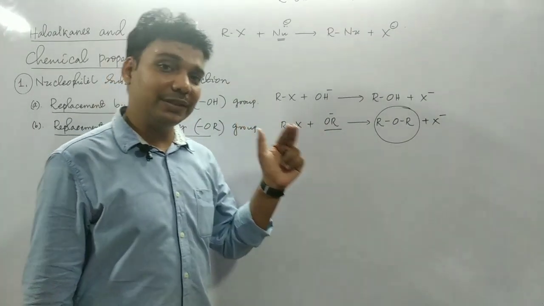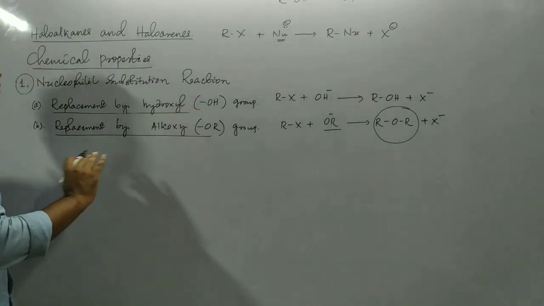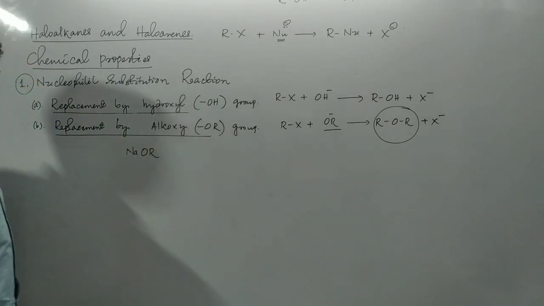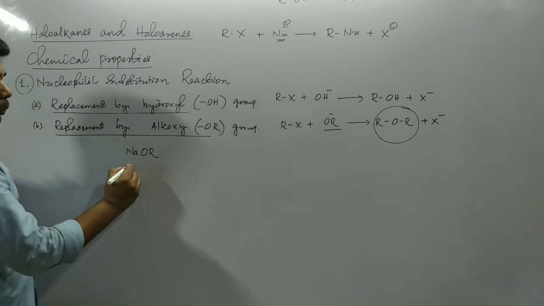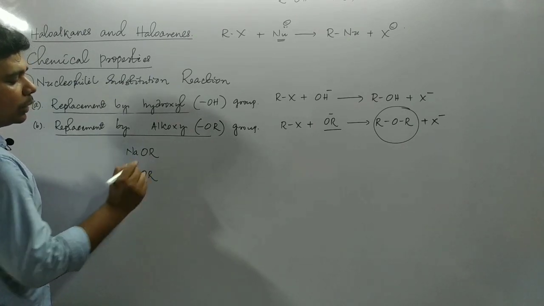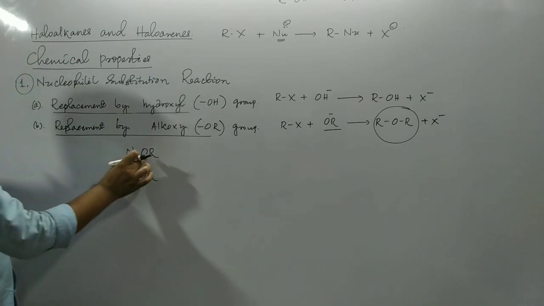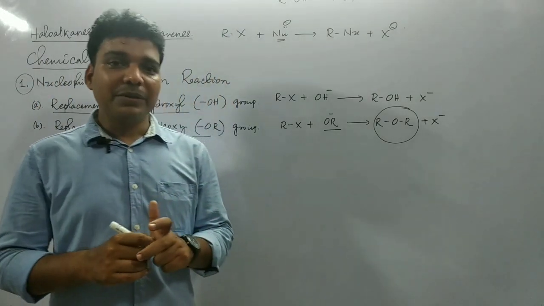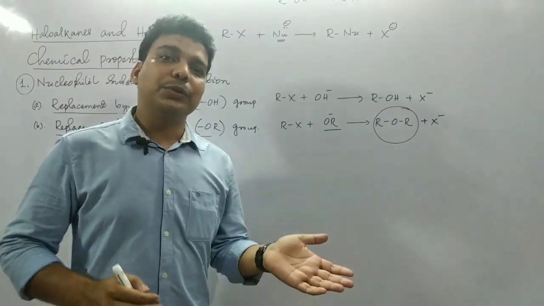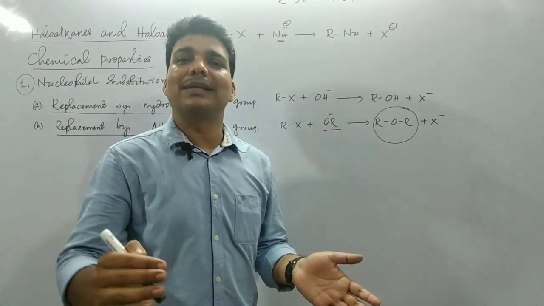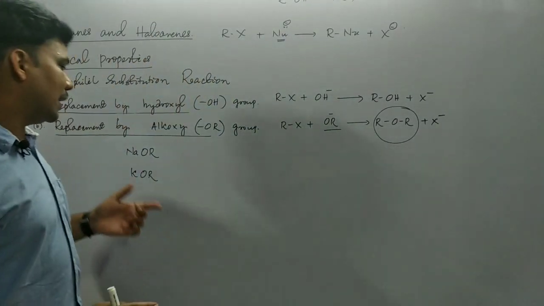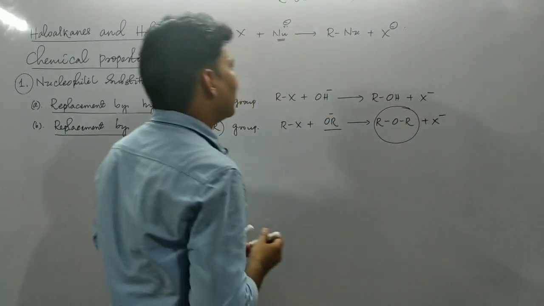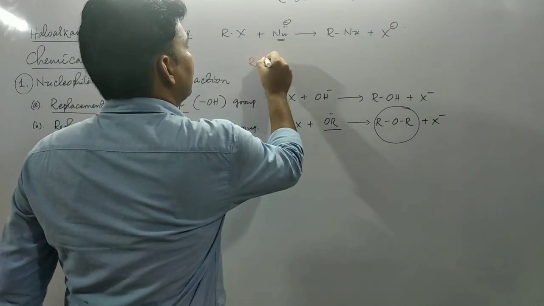What are the various reagents? I told you sodium alkoxide, formula NaOR, or potassium alkoxide, KOR. Sodium alkoxide or potassium alkoxide can be generated by treating alcohol with sodium or potassium metal respectively. When alcohol is treated with sodium metal, this is your alcohol molecule.